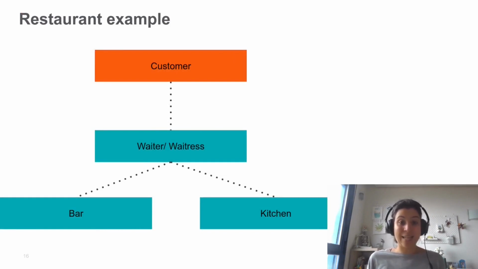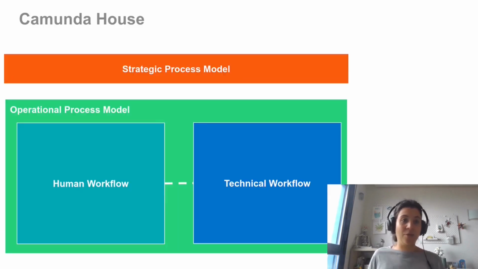Okay, what we did in the last part is actually this. We gave every entity in our organization an own pool, so the waiter, waitress, bar and kitchen, and the customer stayed in a collapsed pool. But that way we could really model the interaction between those parties and the communication that's going on. A really good way to remember the scopes is the Camunda house that you find in the BPMN Praxis handbook.